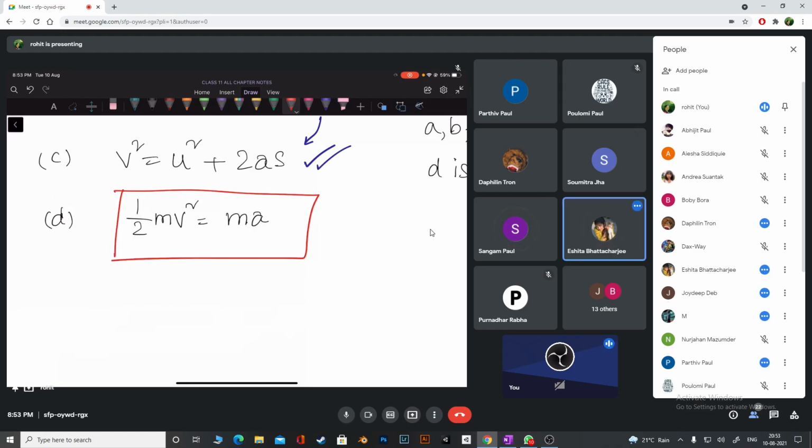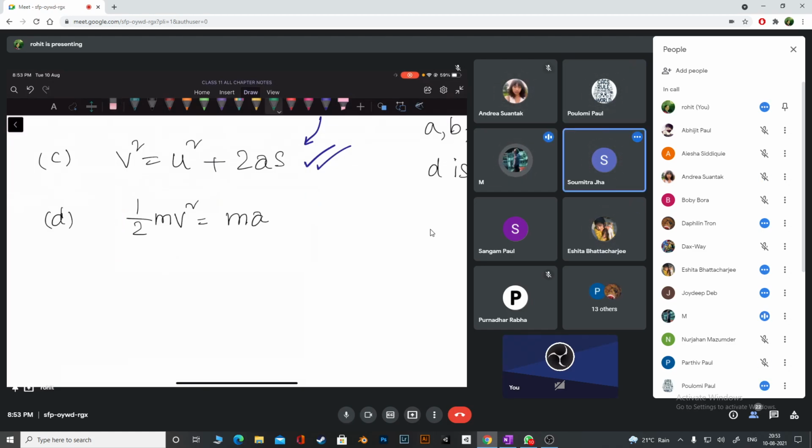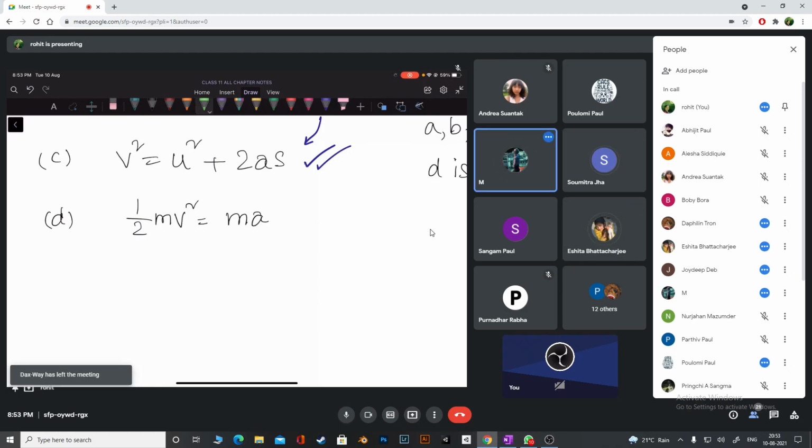Just think without dimensions, or just apply any knowledge that you have and tell me. What do you think? I don't think so. It cannot be dimensionally correct. Can you tell me why? Because in velocity the unit is meter per second, and when you square it, it'll be meter square per second square. Whereas in acceleration, it's only meter per second square. Okay, that is a long way to explain. You can do it like that, but is there a short way? Anybody who can tell me?